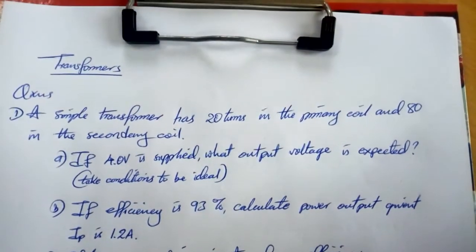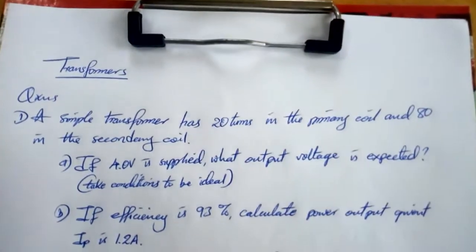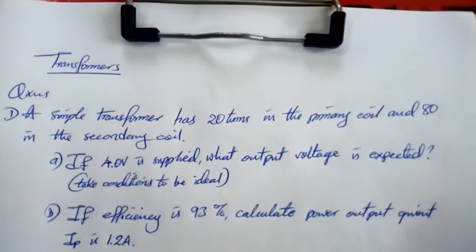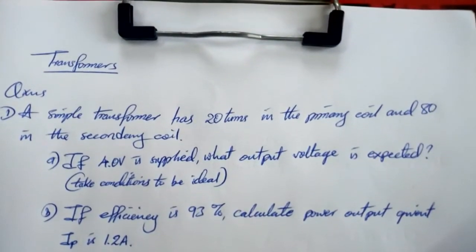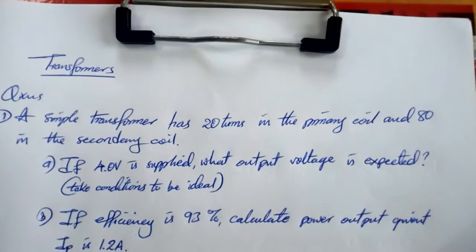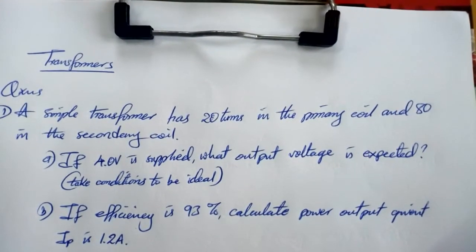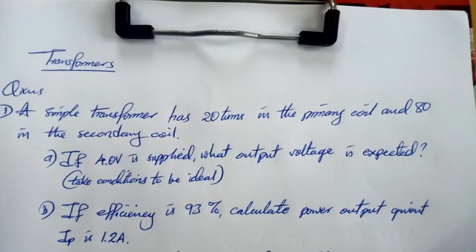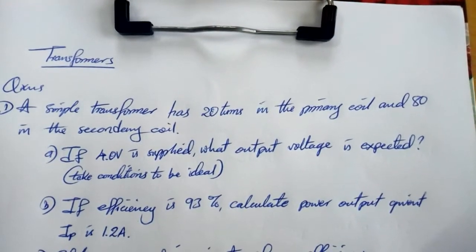Hello there. A question on transformers. The question reads, a simple transformer has 20 turns in the primary coil and 80 in the secondary coil. A. If 4 volts is supplied, what output voltage is expected? Take conditions to be ideal.